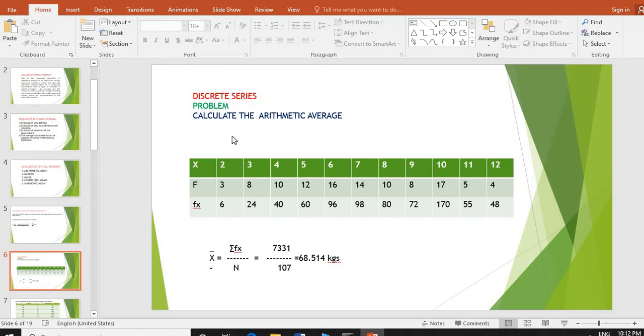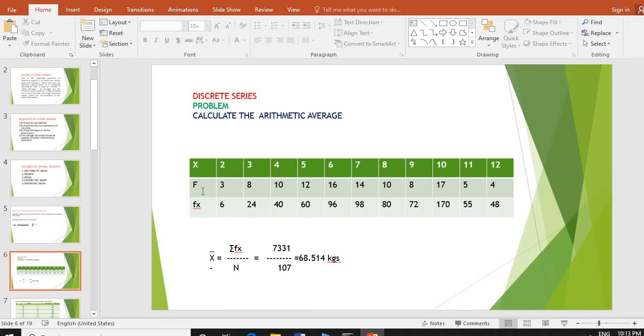This is another problem related to arithmetic mean. Previously we came to know individual series. Now let us know discrete series. In the problem, only these two rows are given, that is x values, then frequency values are given. The thing is, we should find out fx. How to find out fx?